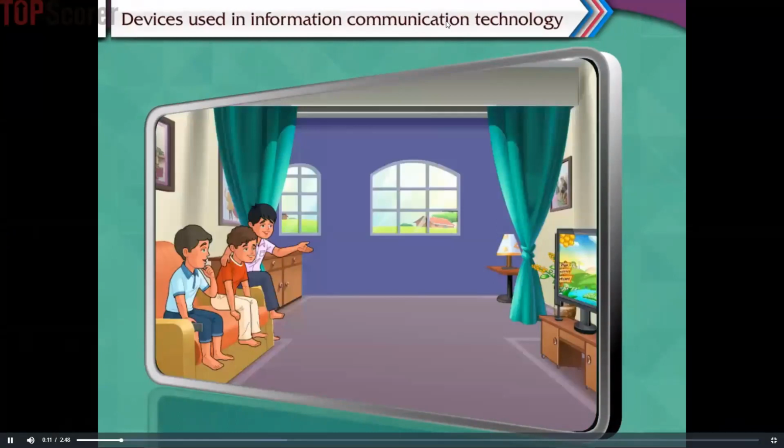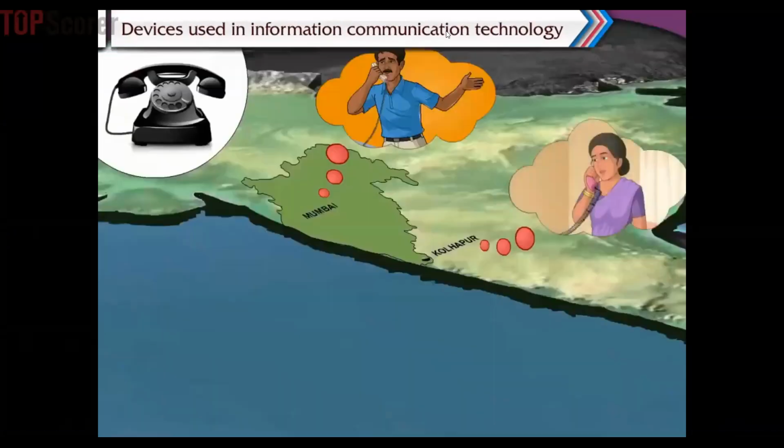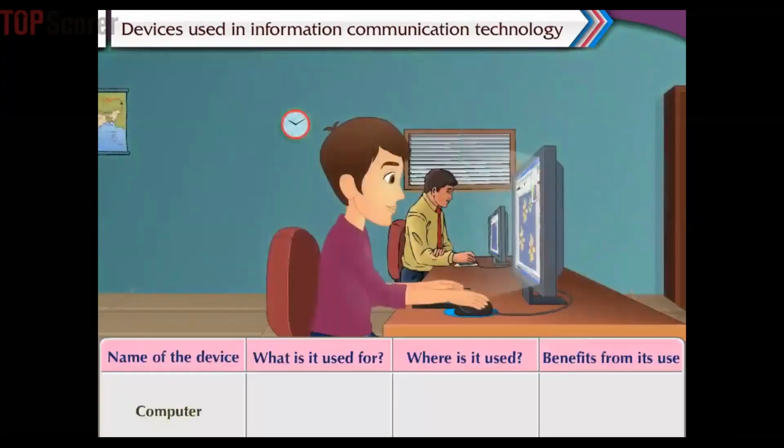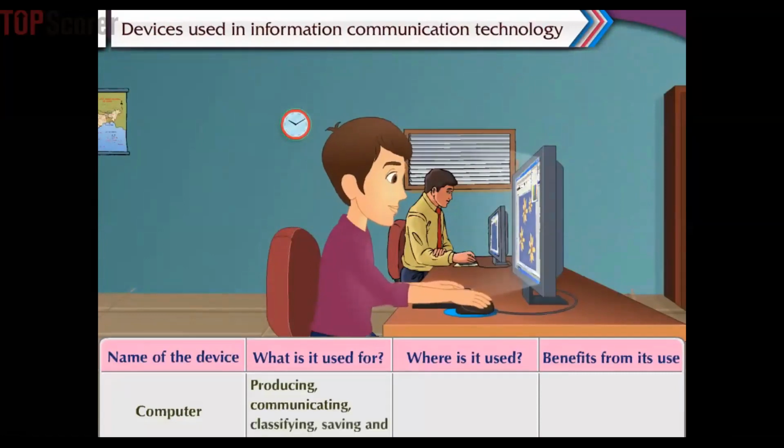For example, the telephone is used for sharing information by conversing with someone. Names of some information communication technology devices are given over here. Come, let us find out for what purpose these devices are used, where they are used, and what are the benefits from their use. A computer or laptop is used for producing, communicating, classifying, saving, and managing information.